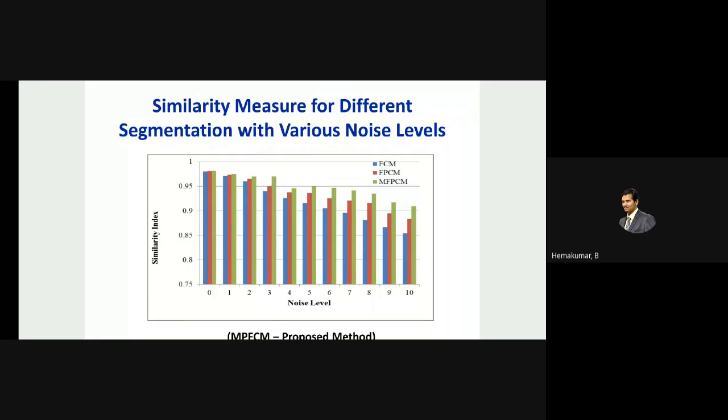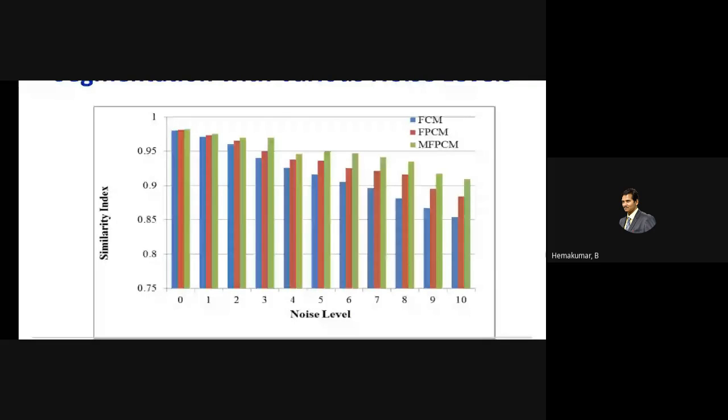At that time, I found that the similarity index depends upon the noise level. The noise level is graded between 0 and 10. Starting from 0 noise, it works better for all three methodologies.